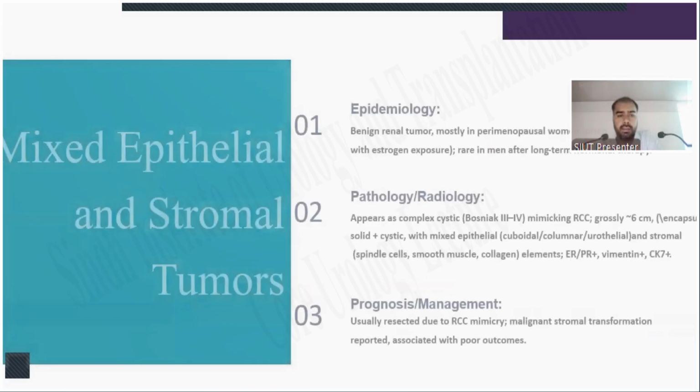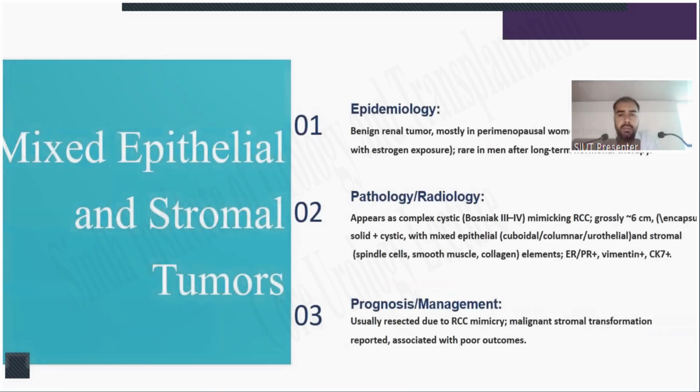Mixed epithelial and stromal tumors. Epidemiology: benign renal tumors, mostly in perimenopausal women, often with estrogen exposure, rare in men after long-term hormonal therapy. Radiology: appears as a complex cyst, Bosniak 3 to 4, mimicking RCC. Grossly about 6 centimeters, encapsulated, solid and cystic, with mixed epithelial elements, cuboidal, columnar, and urothelial, and stromal spindle cells, smooth muscle, and collagen elements. ER and PR positive, CK7 positive. Management: usually resected due to RCC mimicry. Malignant stromal transformation has been reported, associated with poor outcome.